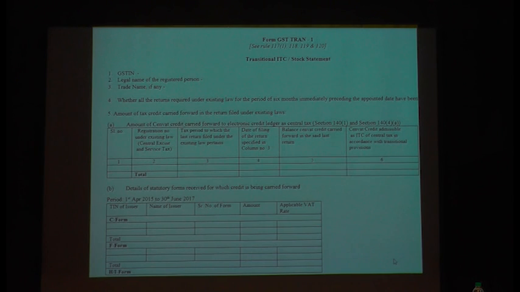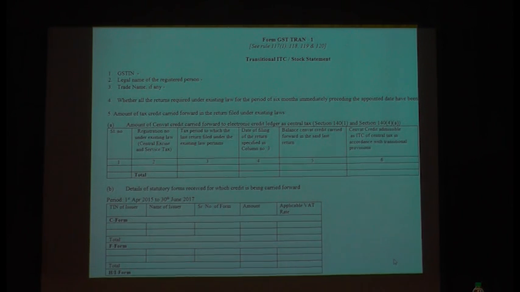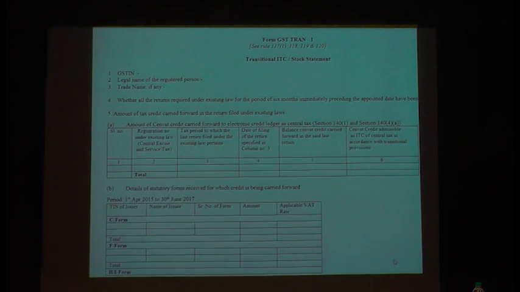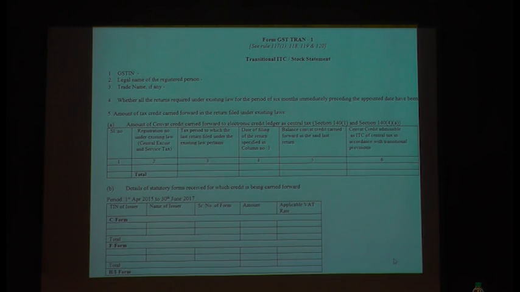Date of filing of the return specified in column 3. It means when you have filed your return. For example, for the service tax return, if you have filed today, you should write the date you have filed your service tax return, or the day when you get an acknowledgement from the department. Which date are you going to consider? These are small aspects, but you have to look at them when you are going to file: the day when I uploaded my return, or the day when I got an acknowledgement. Generally you have to look at that date also, when your filing of the return is specified.